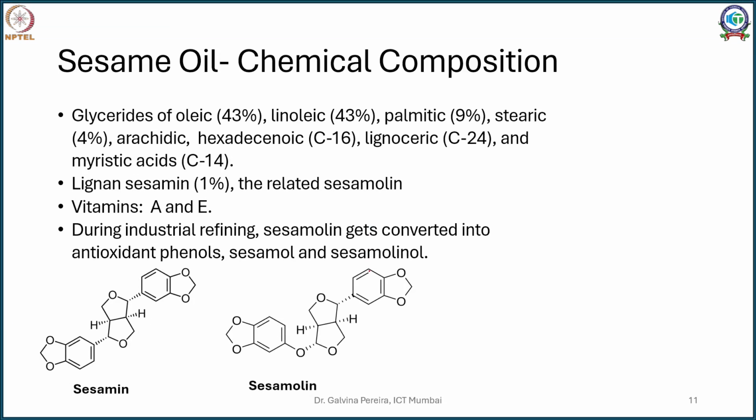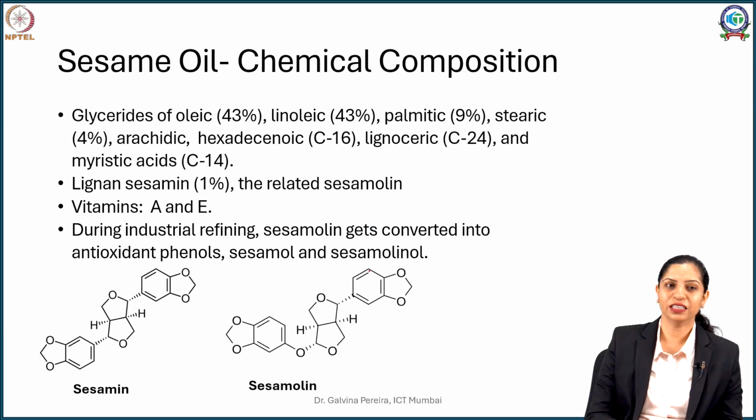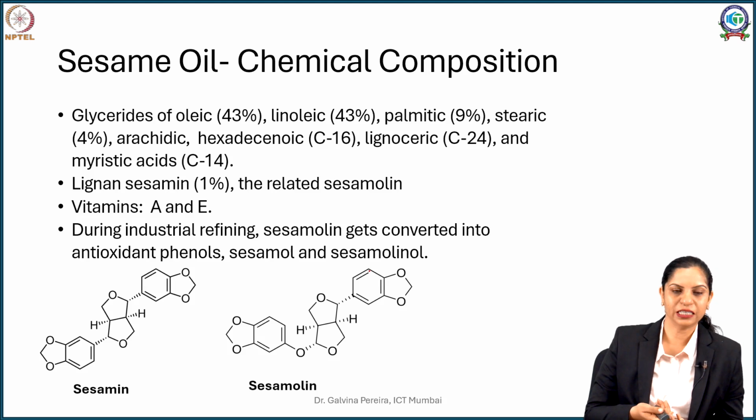Now sesame oil, if you see, contains again triglycerides, chiefly of oleic, linoleic, palmitic, stearic, arachidic acids. Now if you see oleic, linoleic, they are all C18, stearic, palmitic is C16.